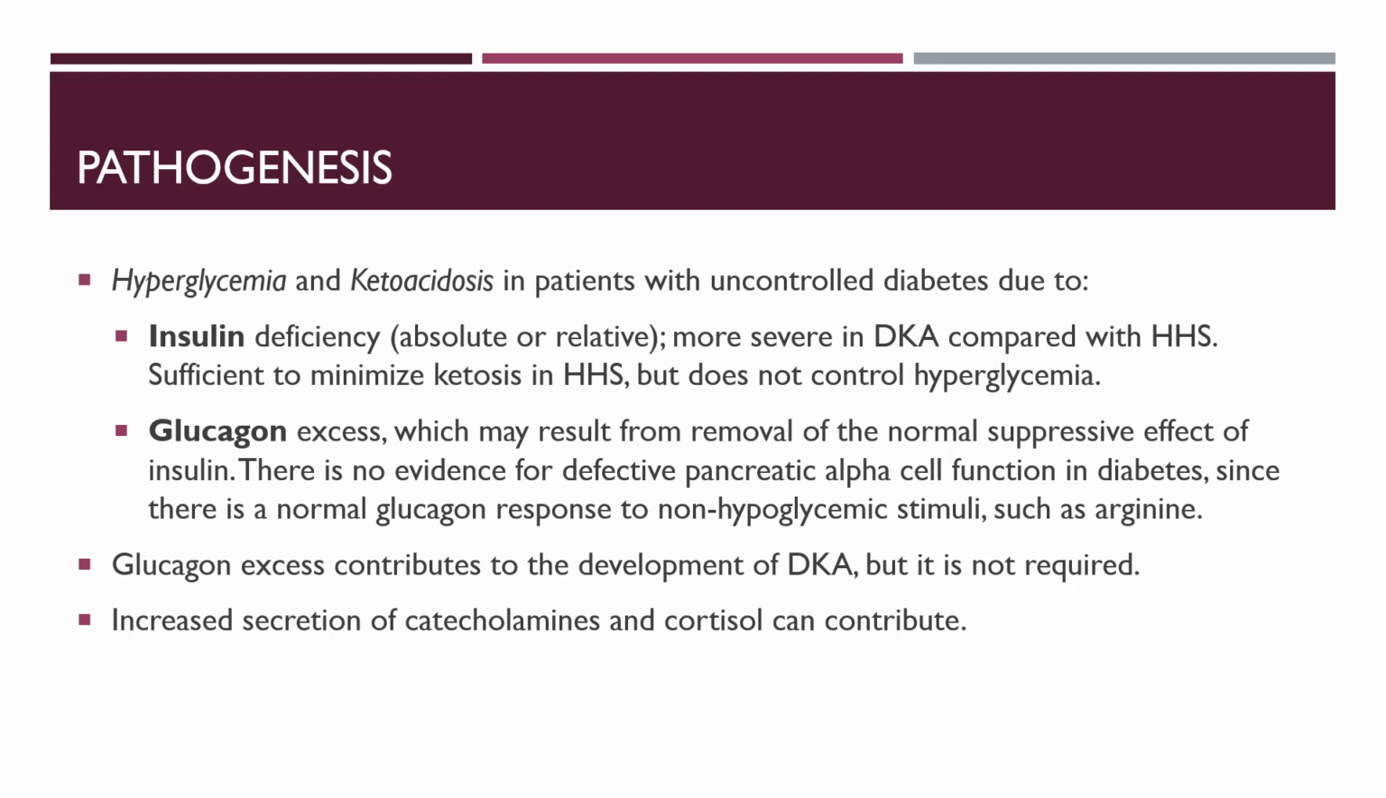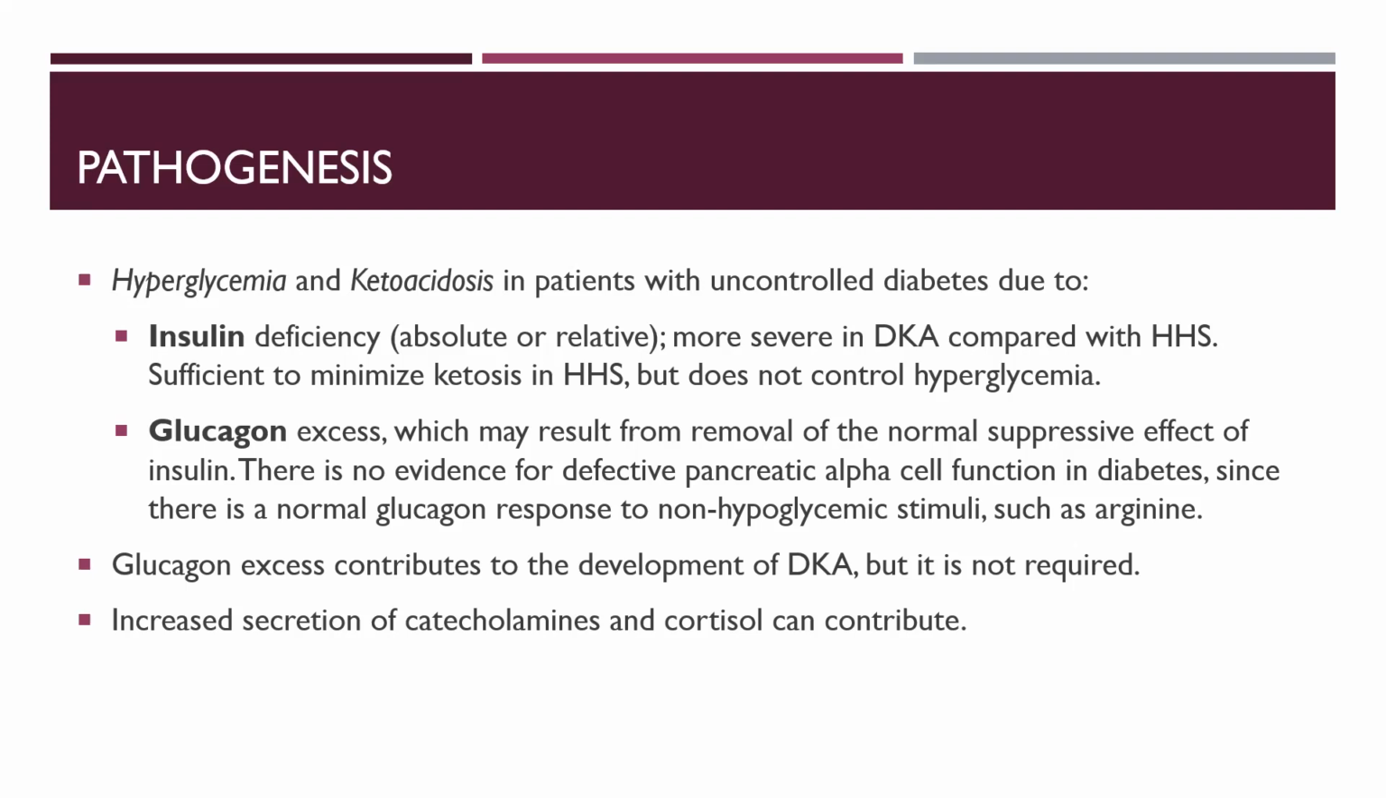There is no evidence for defective pancreatic alpha cell function in diabetes, since there is a normal glucagon response to non-hypoglycemic stimuli such as arginine. So there is insulin deficiency, but glucagon excess as such can be there, but not necessarily due to a pancreatic alpha cell defect. And that can contribute to hyperglycemia. But apparently, it has been researched through this non-hypoglycemic stimulus of arginine that there is a normal glucagon response rather than excess. So it's not because of really the excess of glucagon, but well, it can still contribute.